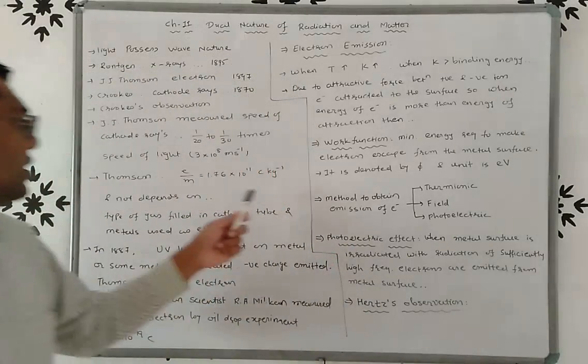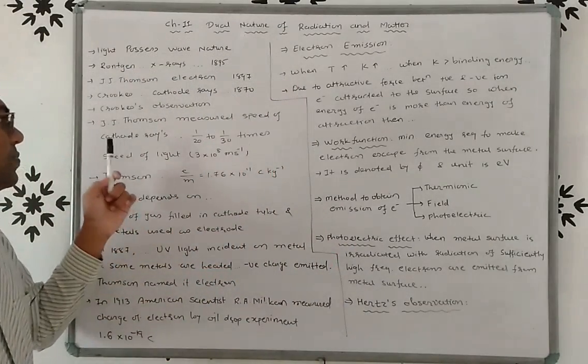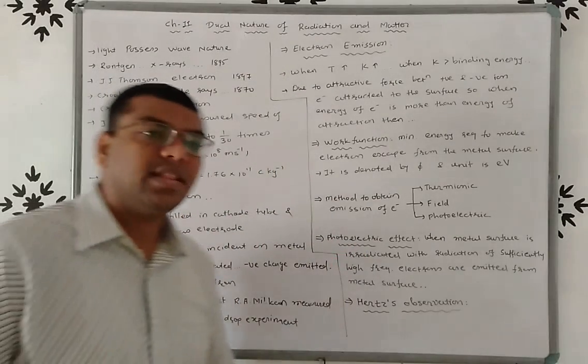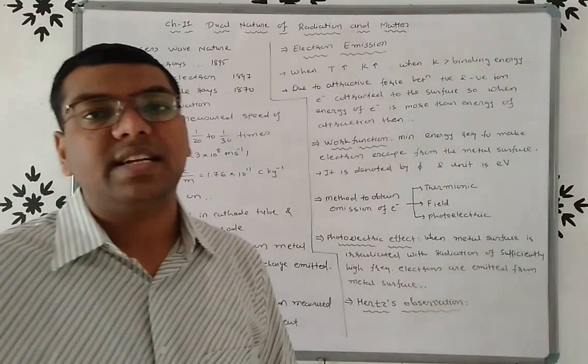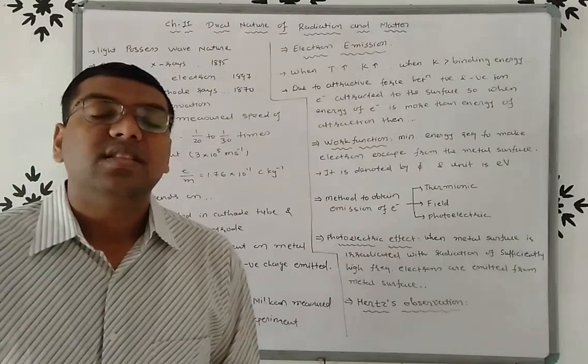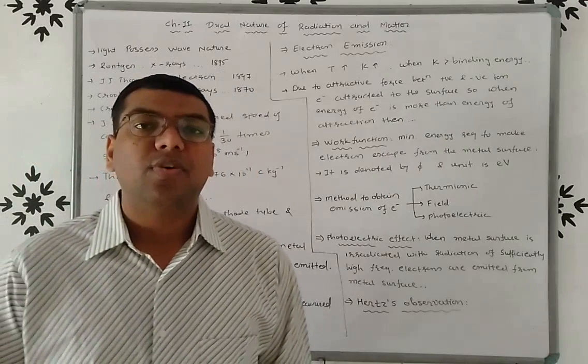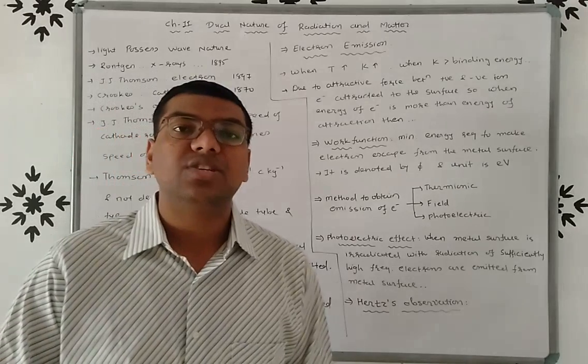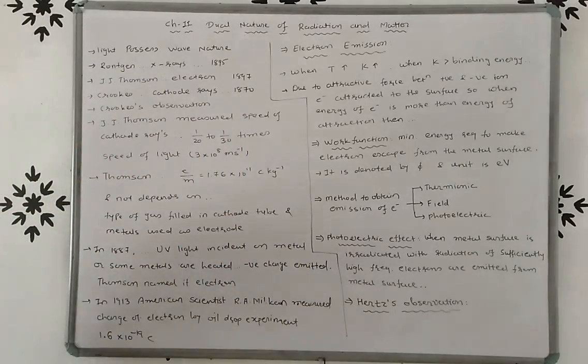You have to remember, friends, that the speed of cathode rays is 1/20 to 1/30 times the speed of light, that is 3 × 10^8 meter per second. And the ratio e/m for the electron is 1.76 × 10^11 coulomb per kilogram.